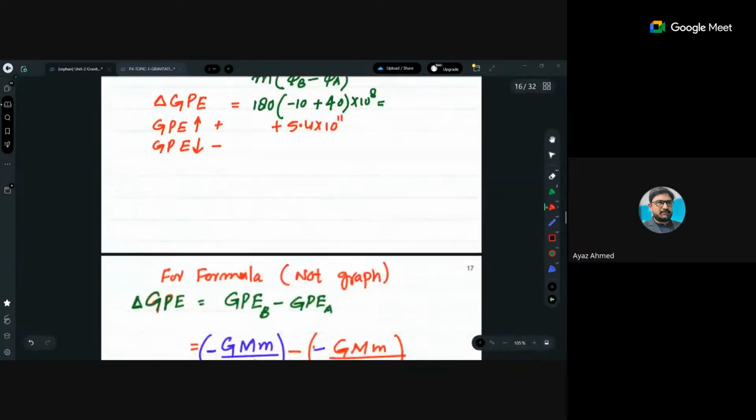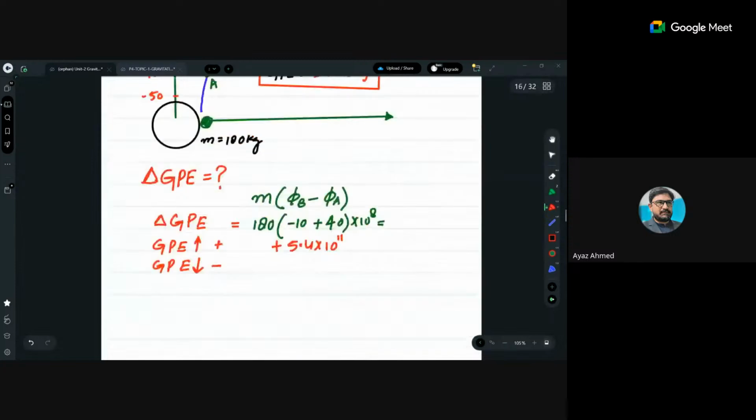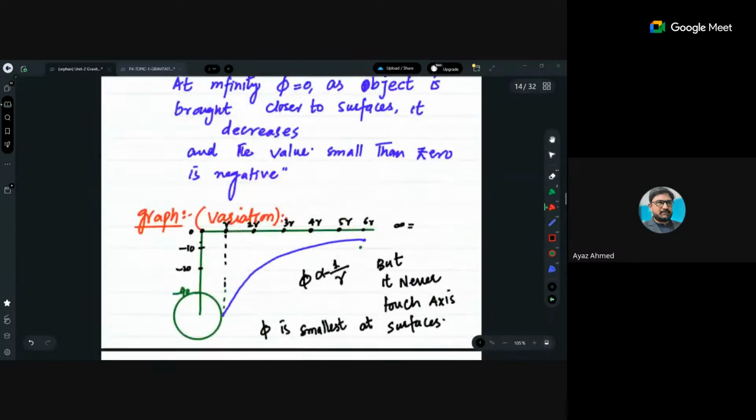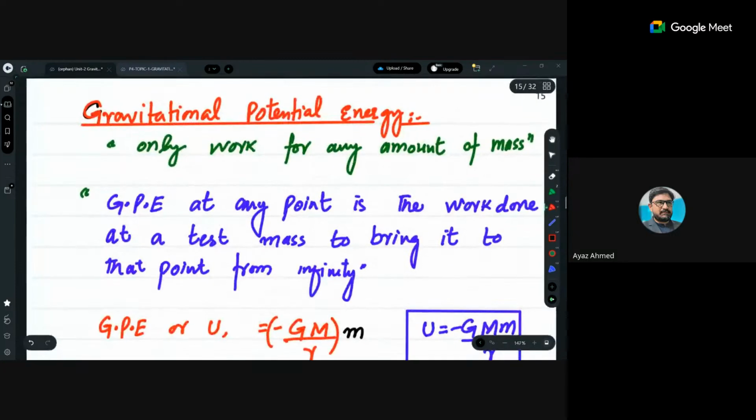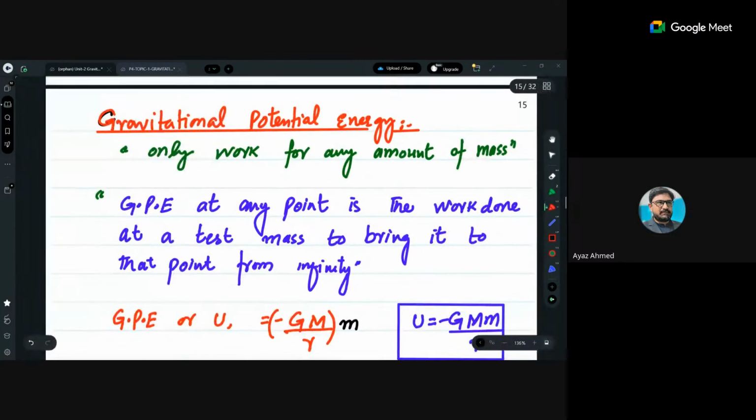Okay. The same goes for gravitational potential energy. Let me wind this up too, because it is almost the same topic. So here we go, the gravitational potential energy. Gravitational potential is basically simply work done, not work done, but work done per unit mass. You have to remember this.